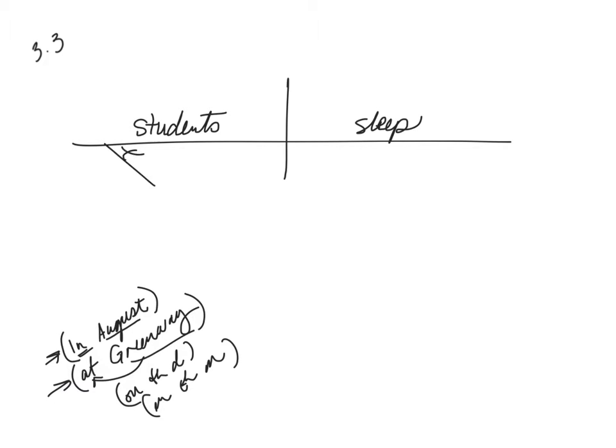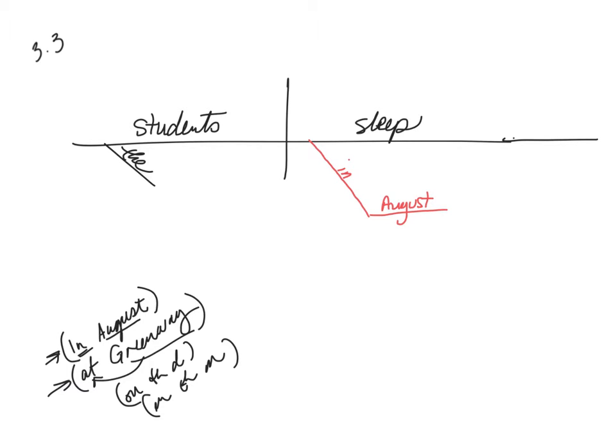The students. Now I have in August. Does that describe the students? They are in August students. Or does that describe the sleeping? The sleeping happens in August. Well, that's in August. So this prepositional phrase is describing sleep. Always put an angle bracket when you have a preposition. The relationship word or preposition goes on the slant. The noun goes on the flat.